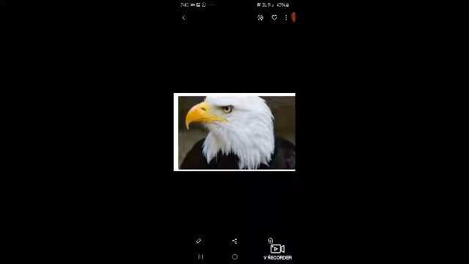So these animals, means we are talking about eagles and hawks, they fly very high, and during their flight, when they are moving up very high in the sky, if any prey is moving on the ground, they can easily spot them because their eyesight is very strong, very good eyesight they have.